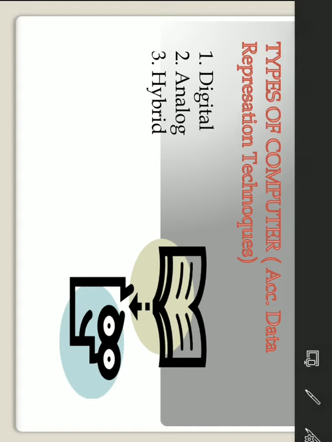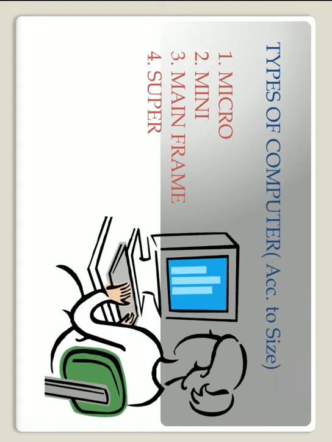Now the next type of computer is according to size. First is the microcomputer. A microcomputer is also called a personal computer. This is the same computer which we see in our house, our school or college.